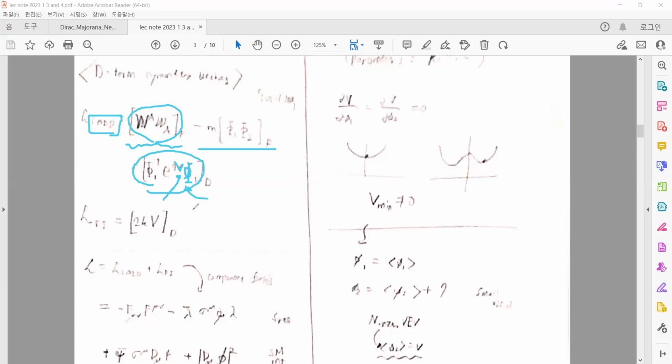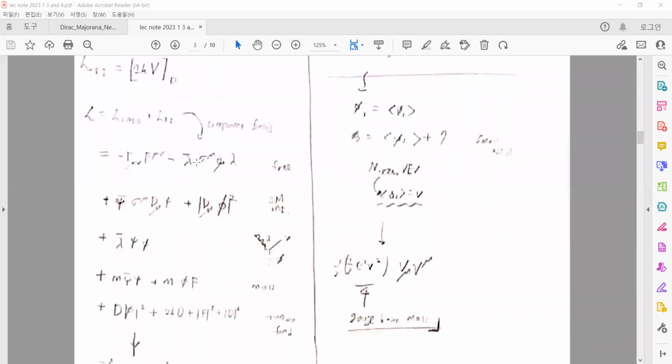And we can add such a V term, which is the vector superfield D, and it causes the breaking of supersymmetry.